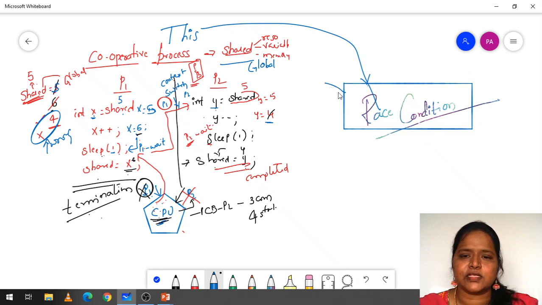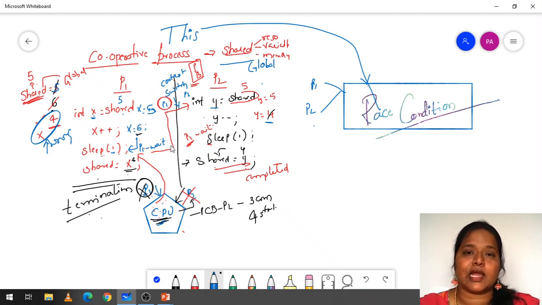Race condition means two processes are attempting to execute first: P1 says I will execute first, P2 says I will execute first. Even if P2 executed first, we would get the same answer. We won't say that every time we use cooperative processes we will face a race condition.